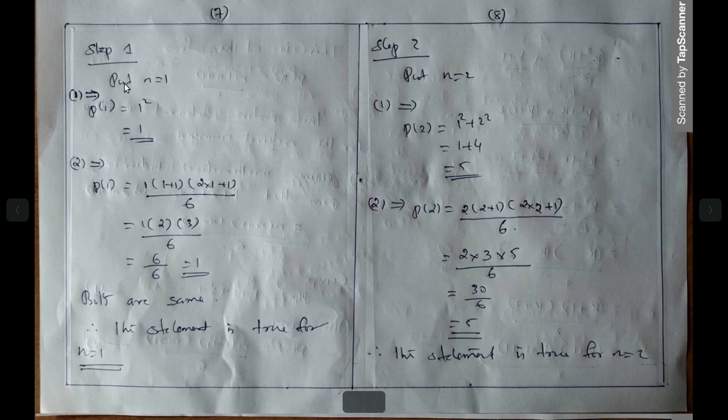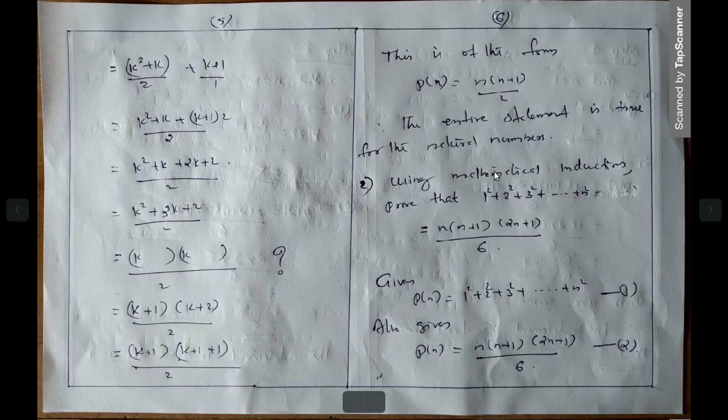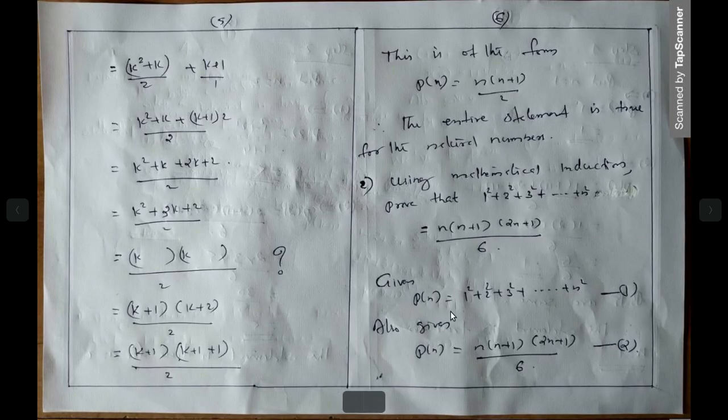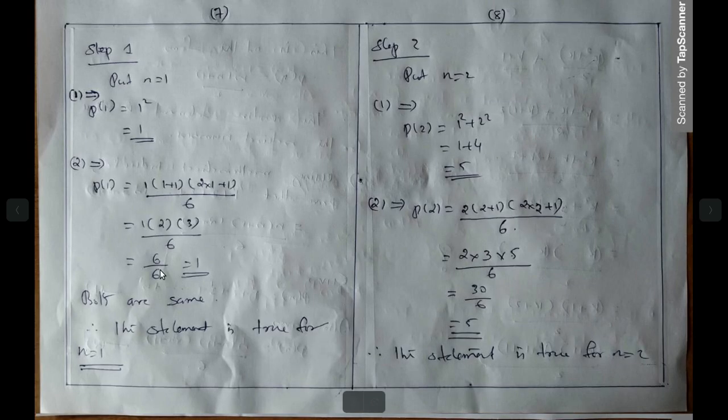Question number 1 and 2 as in the previous question. What is step 1? Put n is equal to 1. What happens when n is equal to 1? Up to 1 term. That is 1 square, which is 1 itself. So the answer is 1. Then again, what is P of n here? P of 1 is 1 into (1 plus 1) into (2 into 1 plus 1) divided by 6. Instead of n we are using 1. So the answer is 1. Both the results are the same, which is 1. So this statement is true for n is equal to 1.